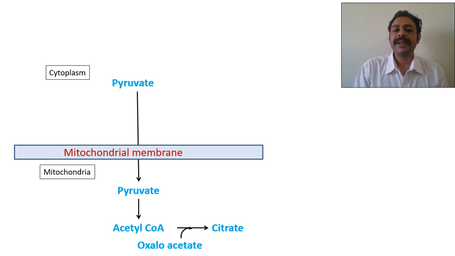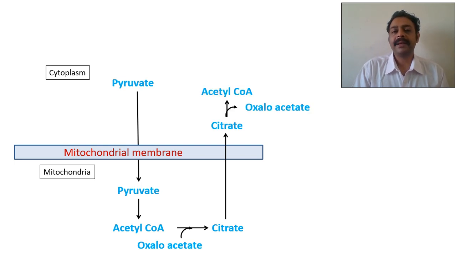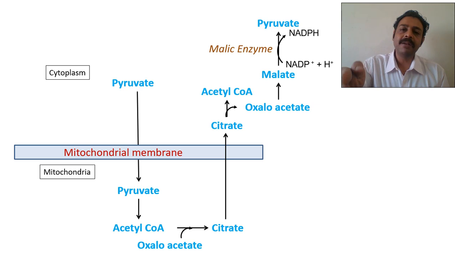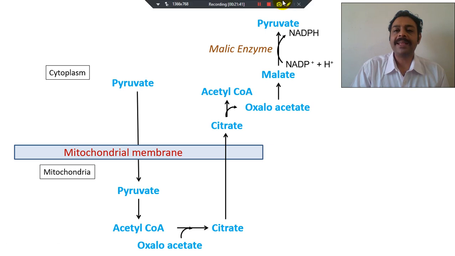Now a citrate transporter is there. So citrate comes out into the cytosol. Here citrate again becomes acetyl-CoA plus oxaloacetate. So acetyl-CoA goes for your fatty acid synthesis, and oxaloacetate by another method can also become pyruvate by becoming malate. Malate can become pyruvate by malic enzyme. See, we have a double benefit here by this route of acetyl-CoA coming out of the mitochondria. As a side benefit you are getting NADPH also. NADPH is also required for your fatty acid synthesis.